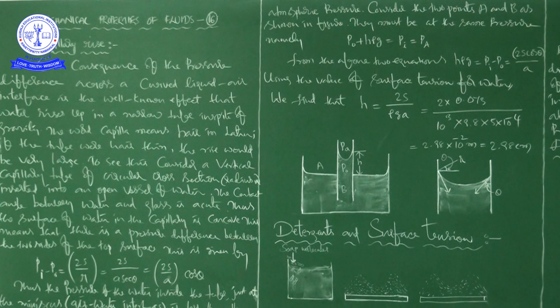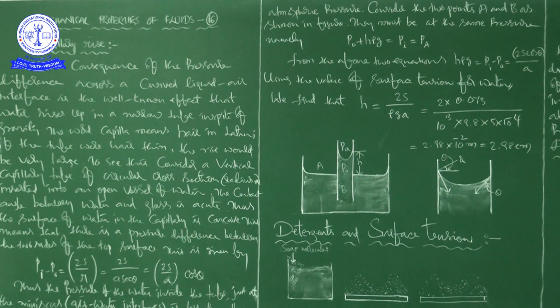Now you can say thus the pressure of the water inside the tube just at the meniscus, that is, at the air water interface, is less than the atmospheric pressure.